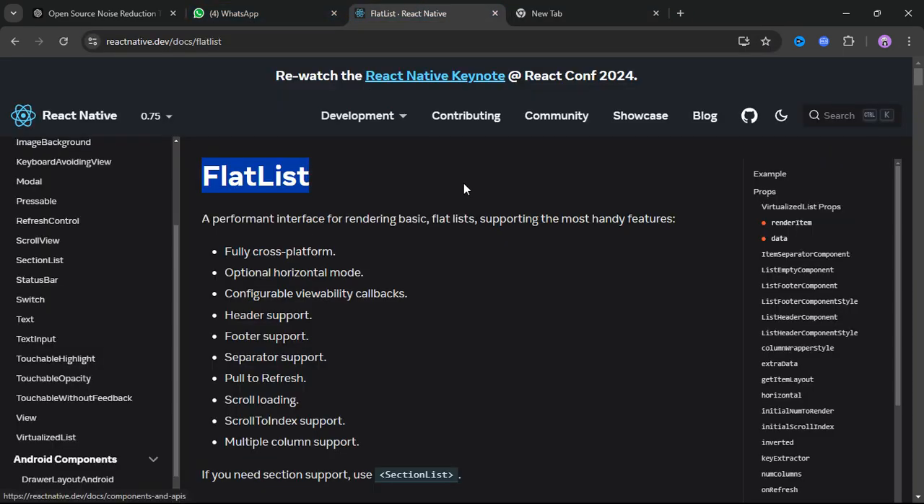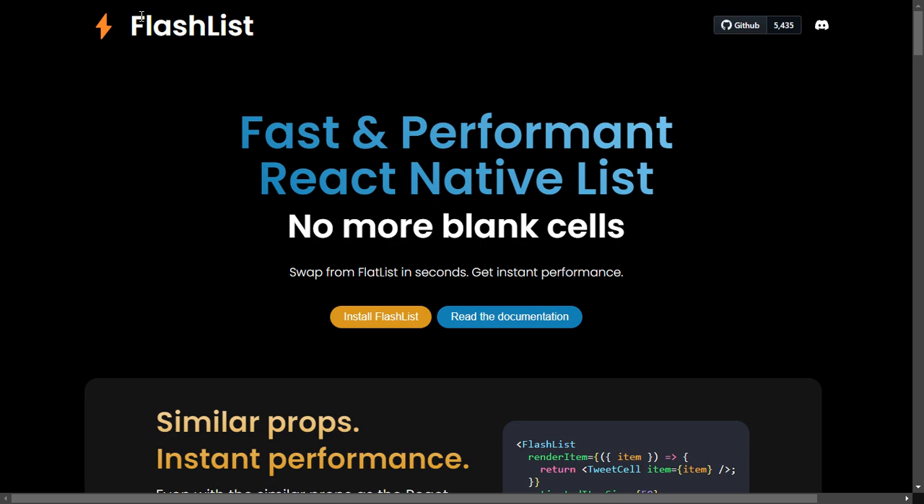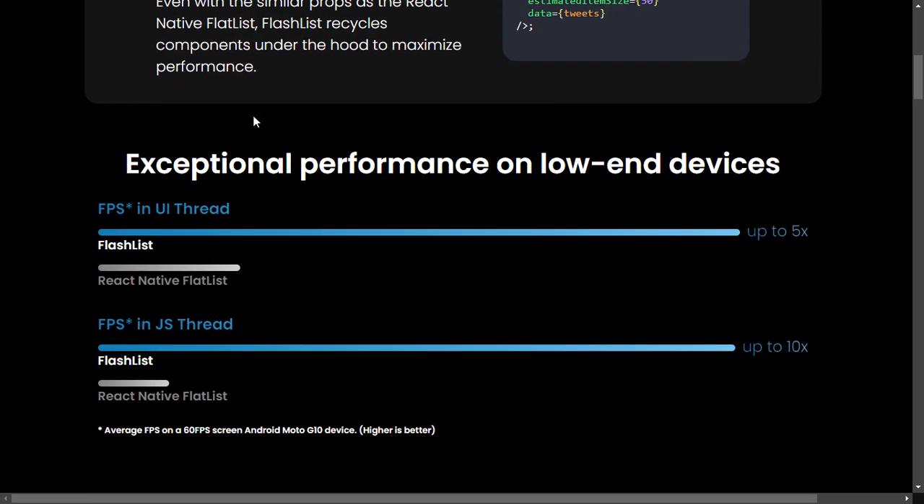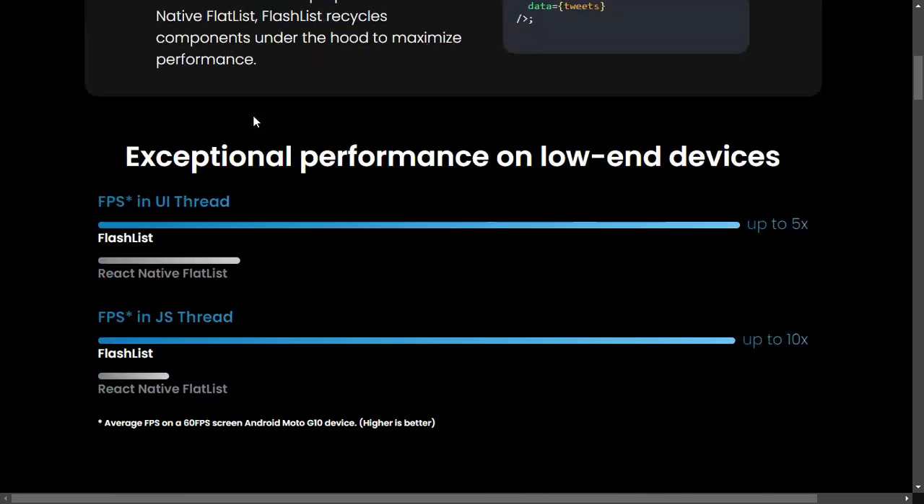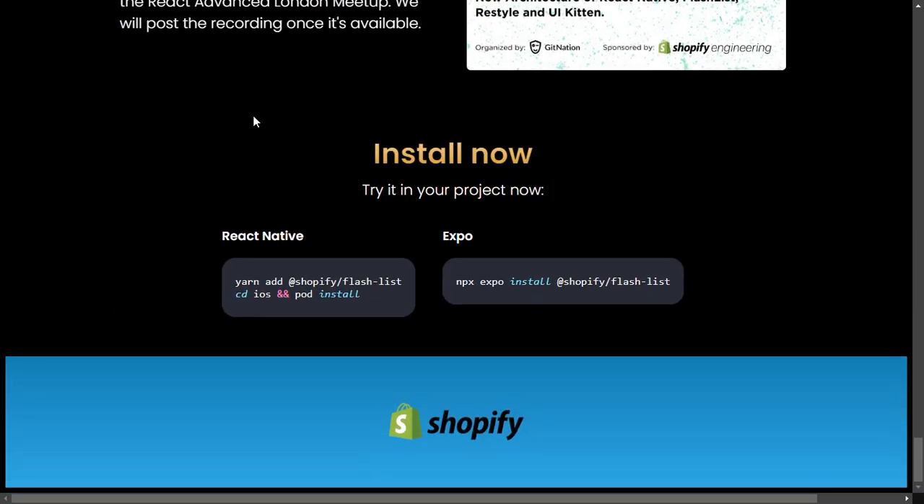So what is FlashList? We are going to explore it in this video, and we are going to optimize our code performance up to 10x faster. So let me introduce FlashList. So what is a FlashList? Basically, FlashList is a library given by Shopify. The developers of Shopify introduced this FlashList.